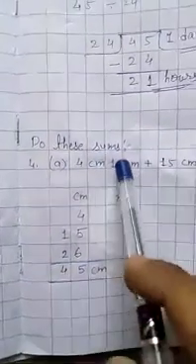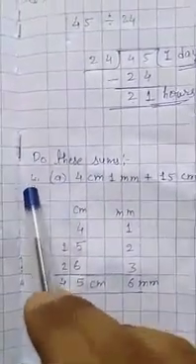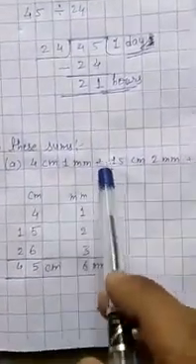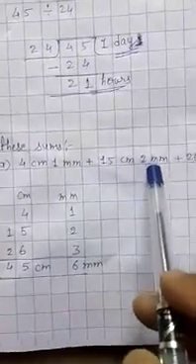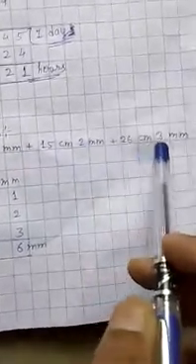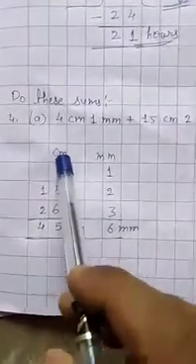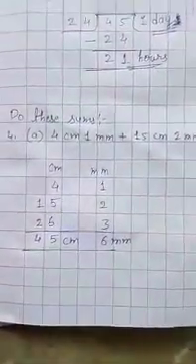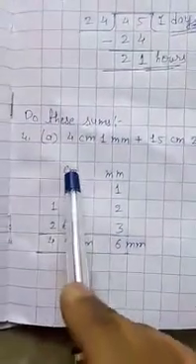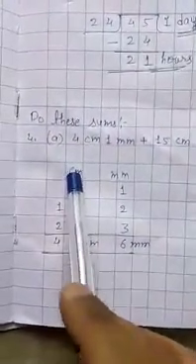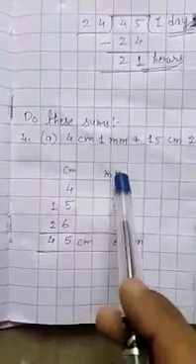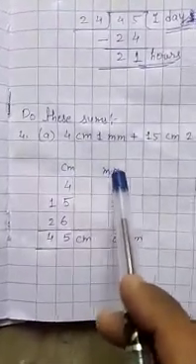Question number 4 is here. Do these sums. Question A: 4 centimeter 1 millimeter plus 15 centimeter 2 millimeter plus 26 centimeter 3 millimeter. We will write separate columns for centimeter and millimeter, one side centimeter and the other side millimeter, right side.